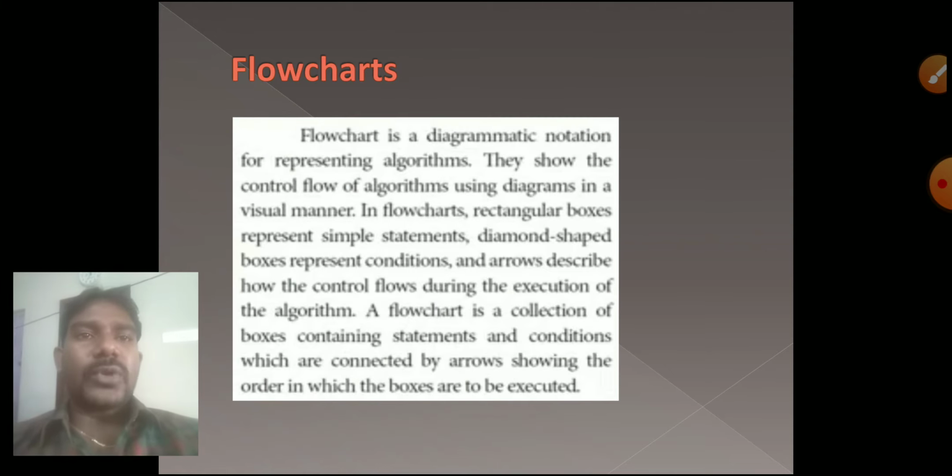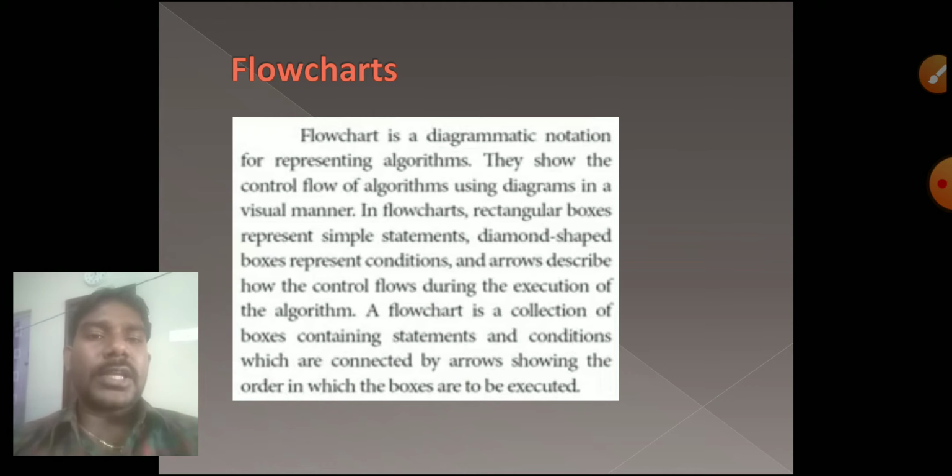Next one is the flowchart. A flowchart means we explain the program diagrammatically. It has statements, conditions, and true or false execution paths. It shows the flow of control: which variable will execute, which input value is considered, then the condition is checked, and which statement will execute for true or false. Everything is checked in a flowchart.